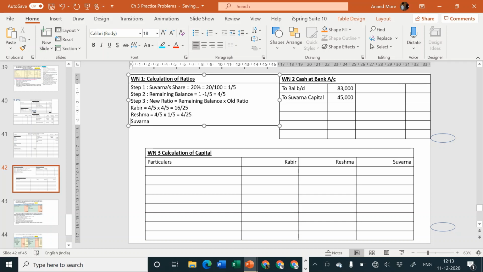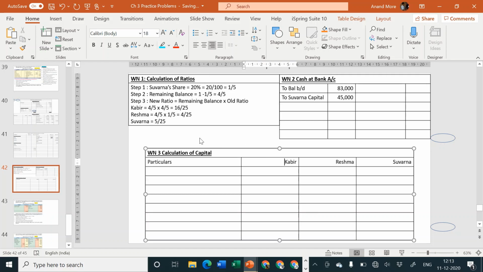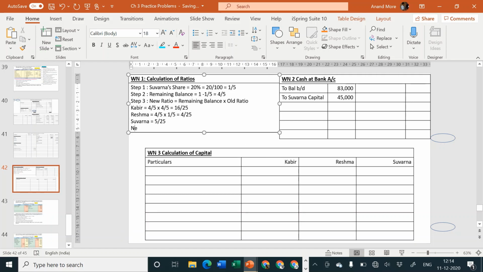So for Suvarna, 16 pieces are given to Kabir, 4 pieces are given to Reshma, so 20 pieces are distributed already out of 25 pieces, so the remaining 5 pieces are to be given to Suvarna, that is 5 upon 25, and 5 upon 25 is nothing but 1 upon 5, so that is also correct. We have fulfilled our promise and calculated the new ratio. New ratio is equal to 16 is to 4 is to 5.